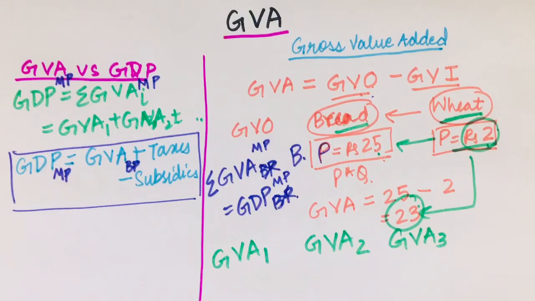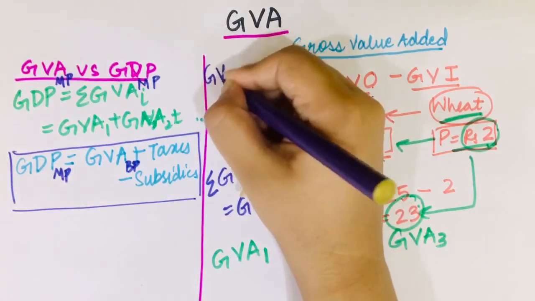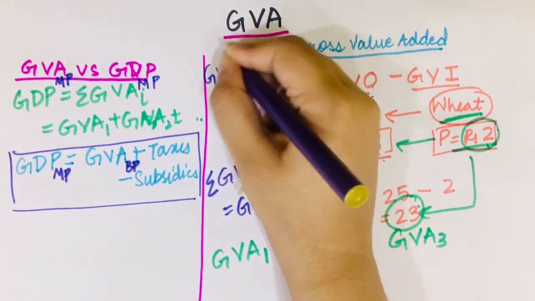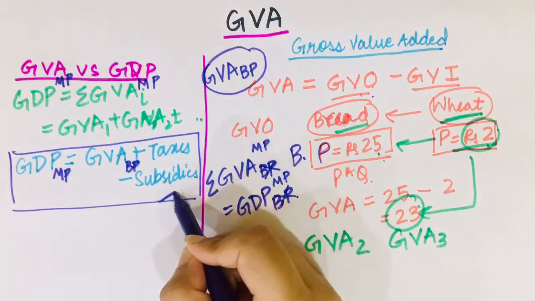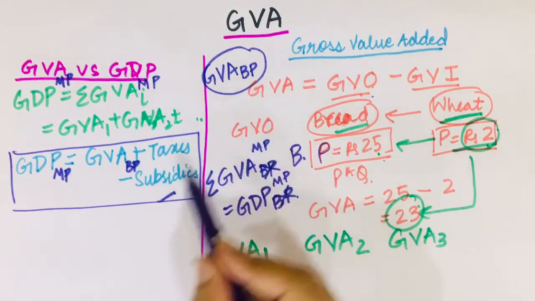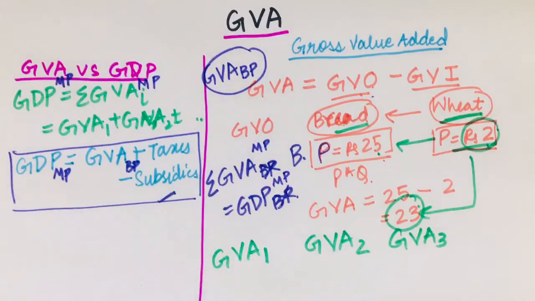Suppose from this method I have GVA at basic prices, but you need GDP at market price. So you can simply use this formula. You can add taxes minus subsidies to this and get GDP at MP. So this is basically market price GDP.